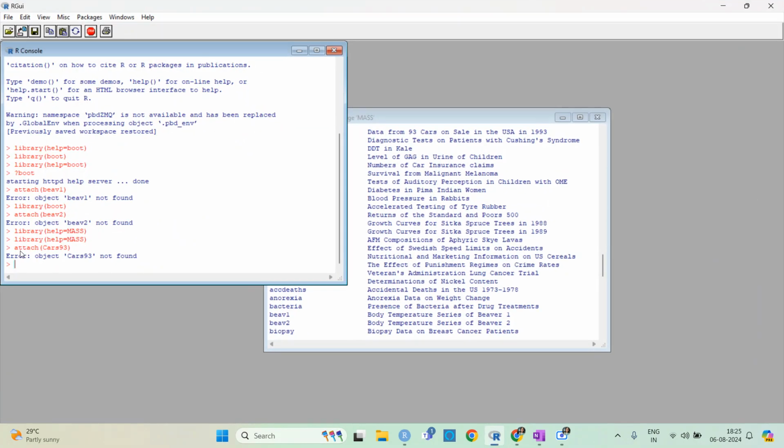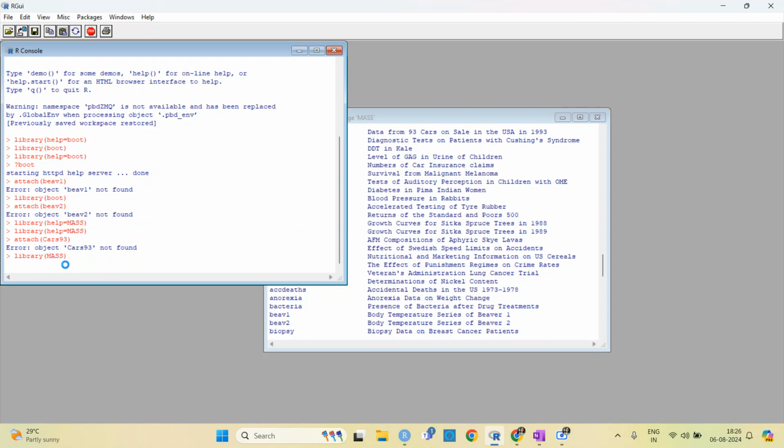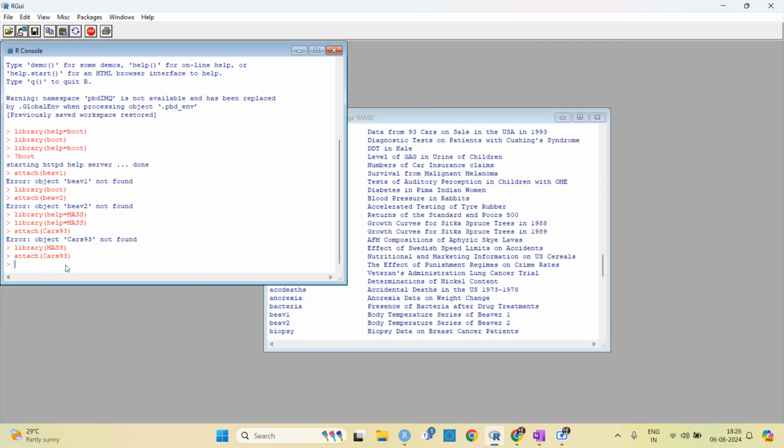I have actually just taken the help from this library, but I have not actually loaded it. Whenever you start R and work on a new script, you need to load that library. I have just taken the help, I have not loaded it. So let me load it, library mass, and then attach Cars93. Now it worked. Here I had just taken the help from the mass library but had not loaded it in R.